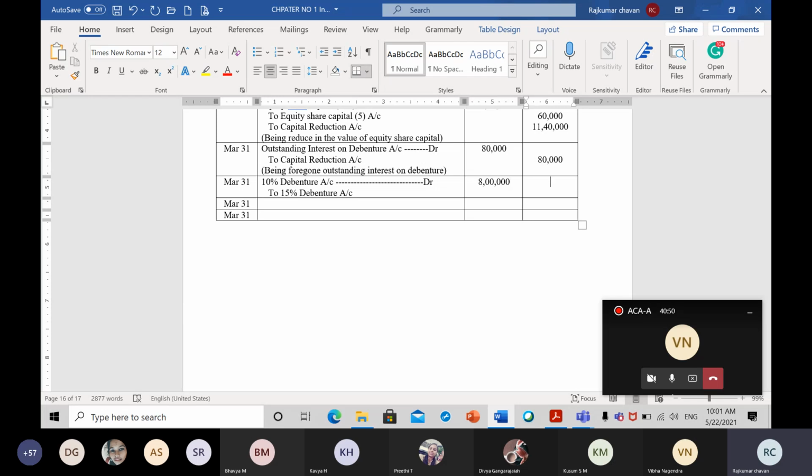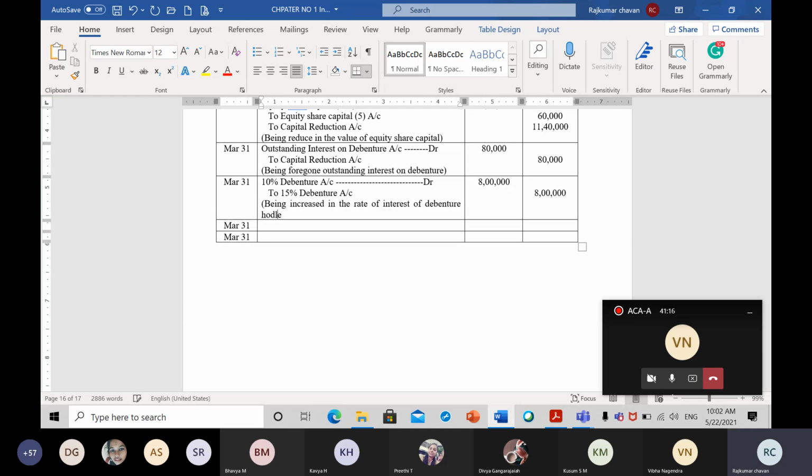The amount will remain the same. They are not telling us to increase or decrease the amount. So the amount will remain the same, which is 8 lakh rupees. What will we write as the narration? Being increase in the rate of interest of debenture holder.